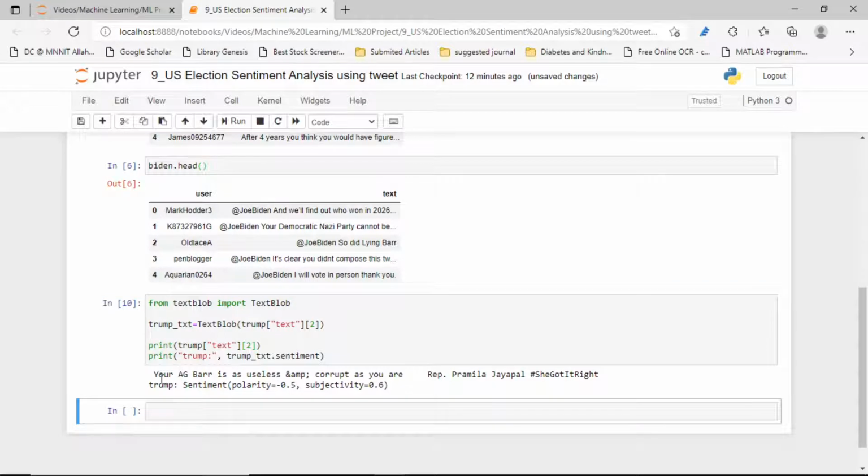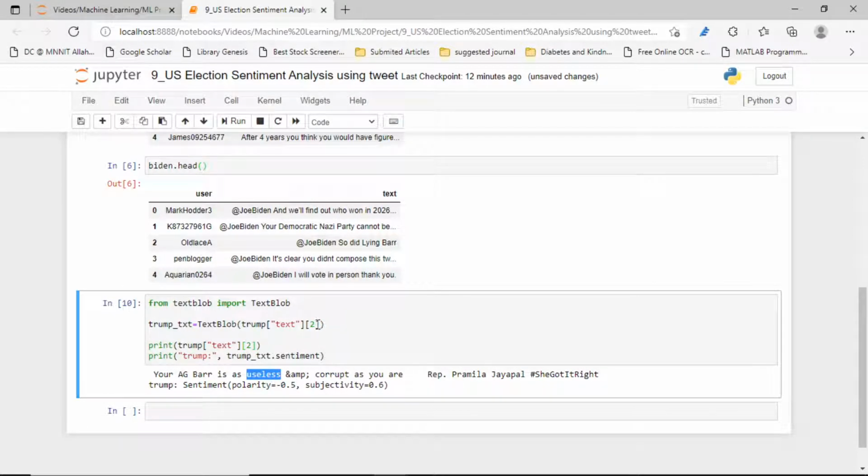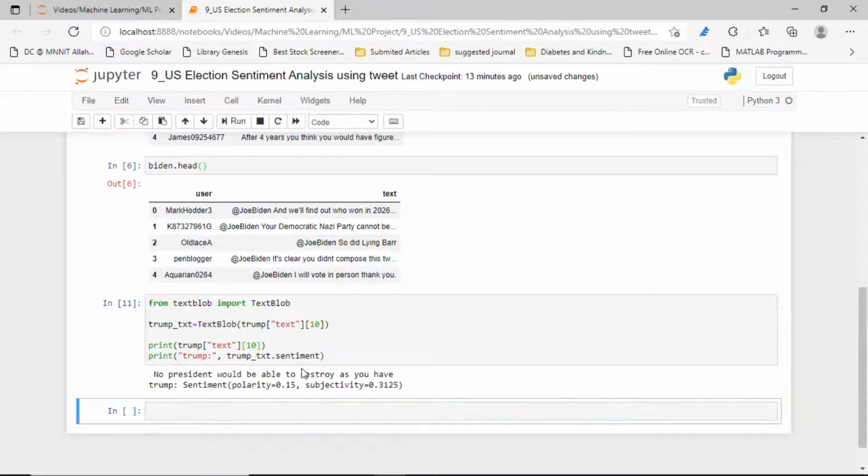Yes, your ag bar is useless. That is a word with negative sentiment. So let's try another one. Suppose I am taking the 10th row, then you will understand its sentiment. Yes, it's a positive sentiment.